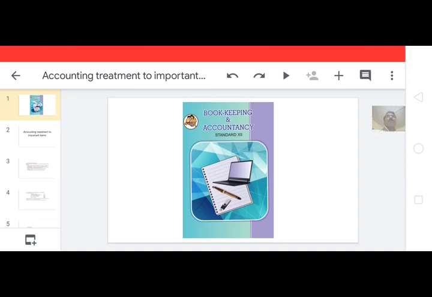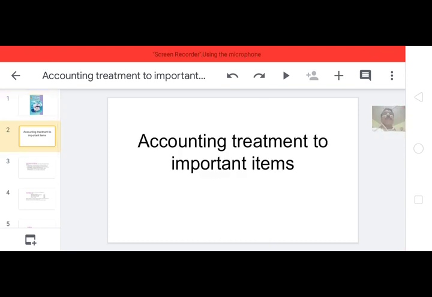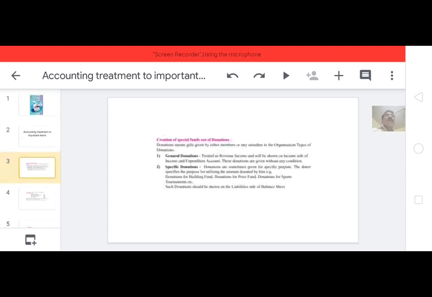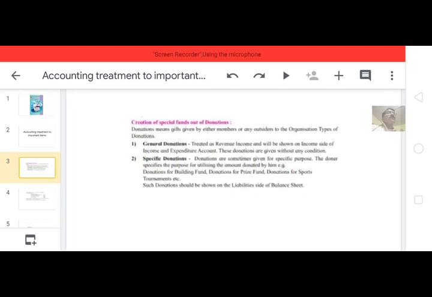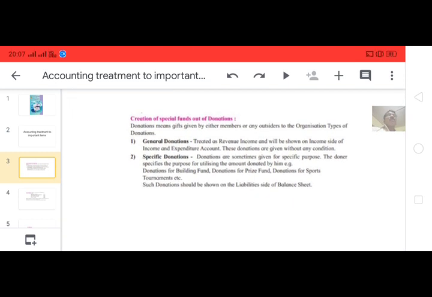We have to see in bookkeeping and accountancy some important treatments, items or concepts in final accounts of not for profit concerns. In the last video some items were studied, and in this video also we have to see some more adjustments, concepts or terms in the case of not for profit concerns.